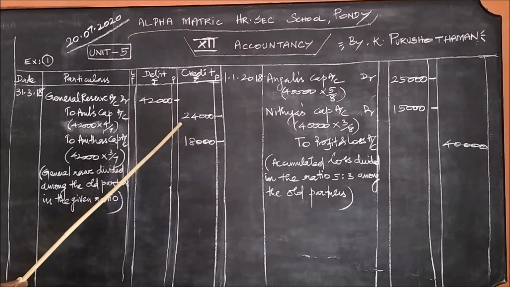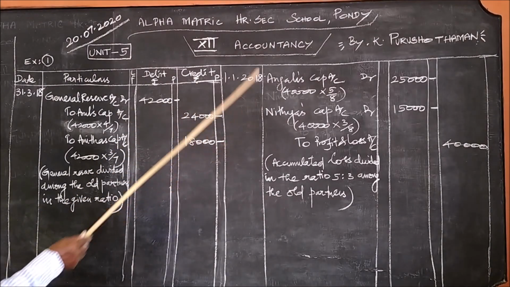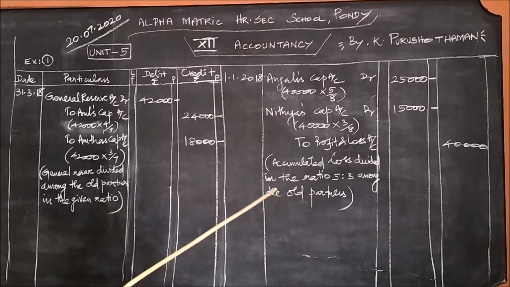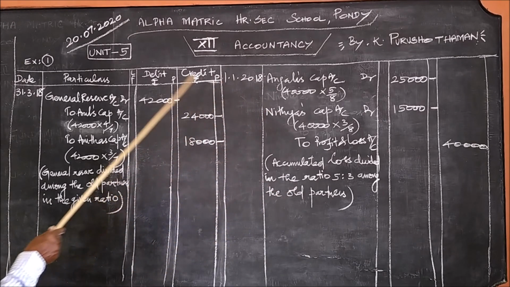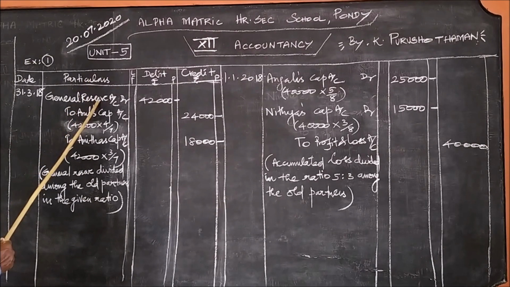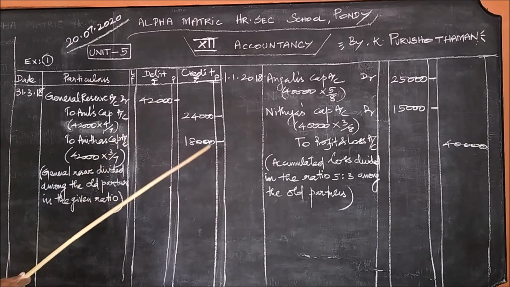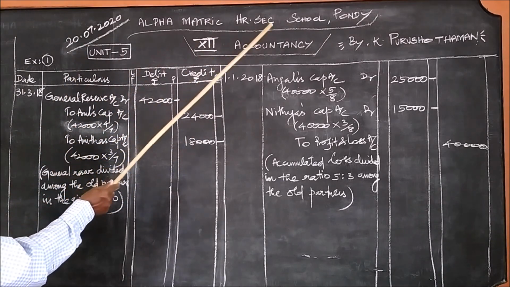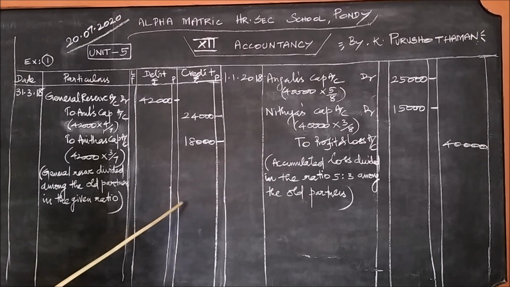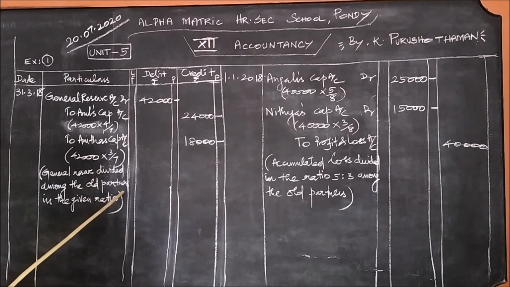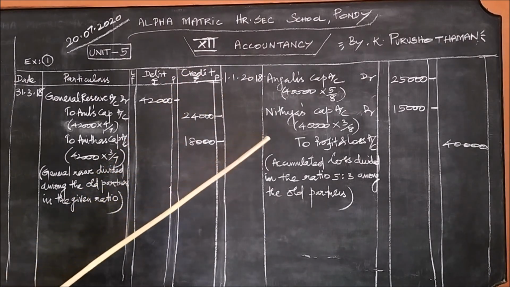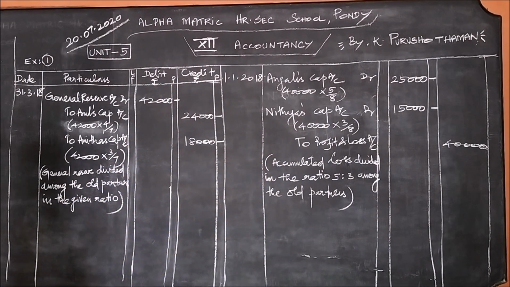If the items given are loss items, it is the reverse of that: capital account to the loss item. So, this is the idea you should learn, and you should divide the amount according to the ratio given in the problem. Okay.